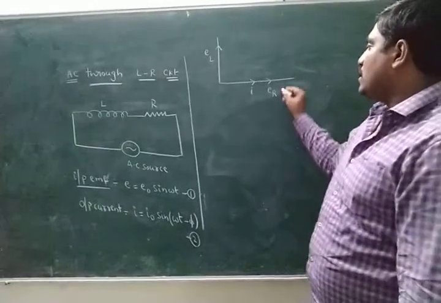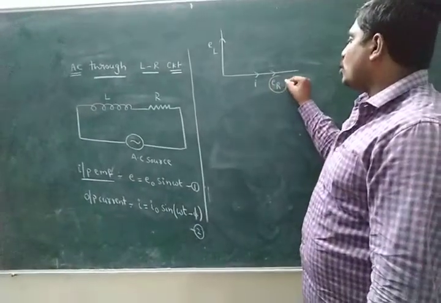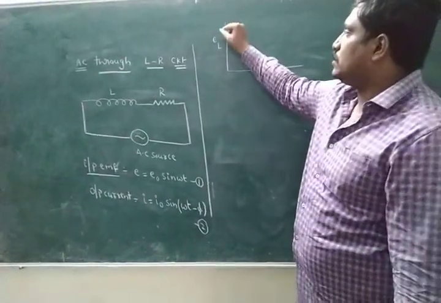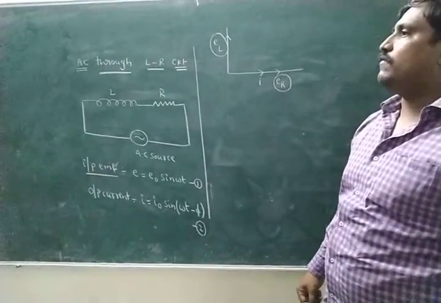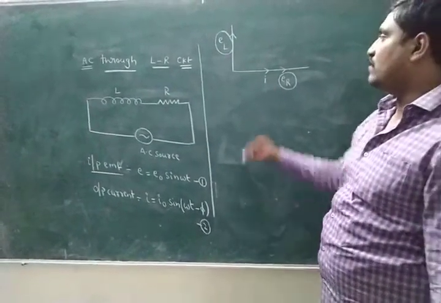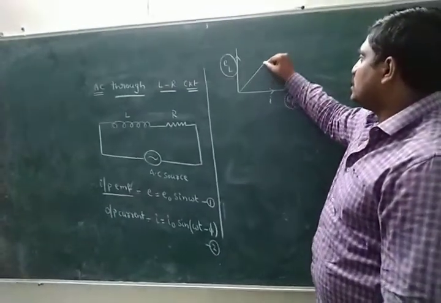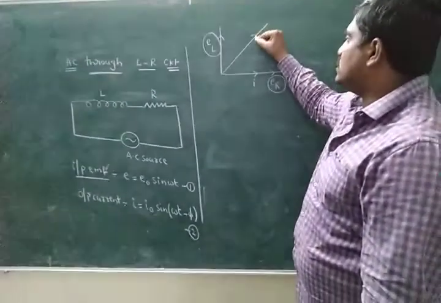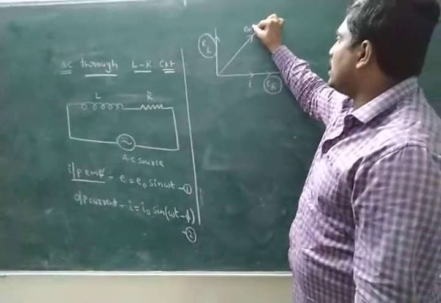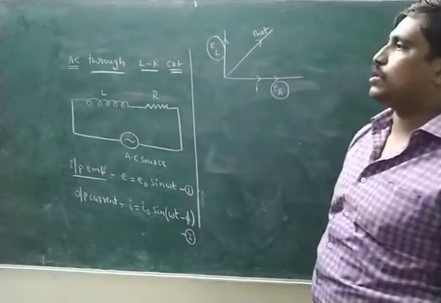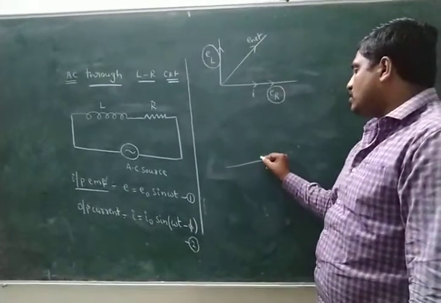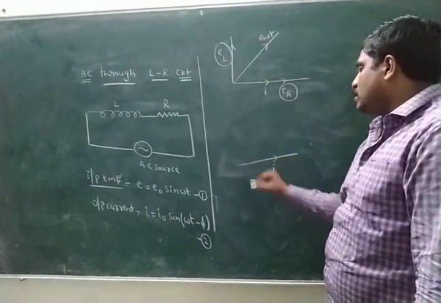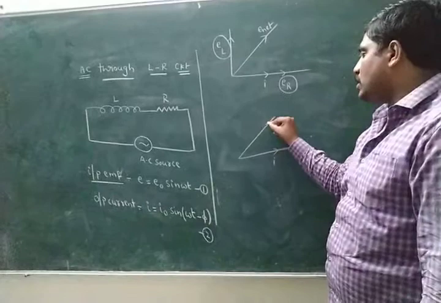Here, according to the parallelogram law, this is P, this is Q. The resultant is always between them. Always between means this is the E net. Look here, simply the diagram: this is the I, this is the E net.